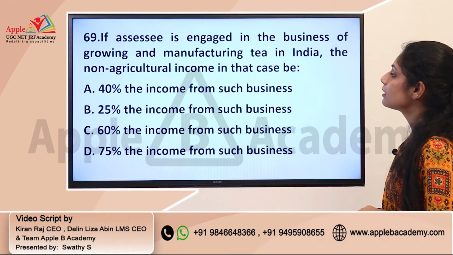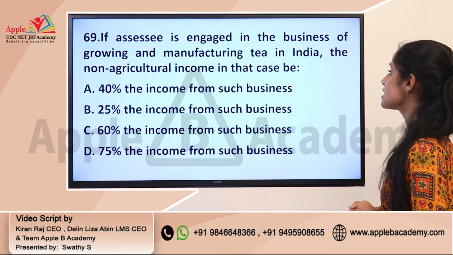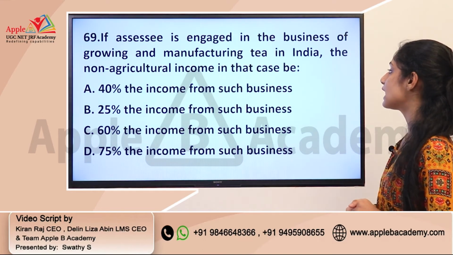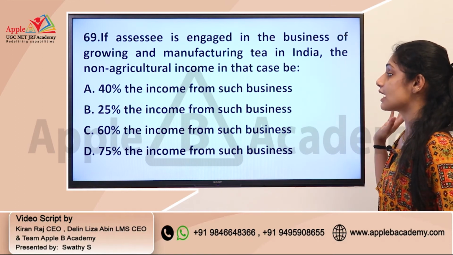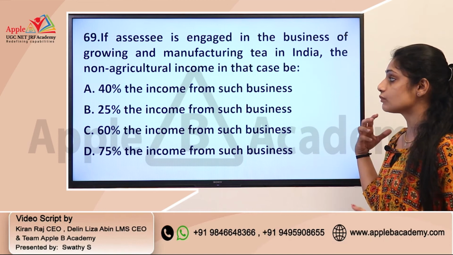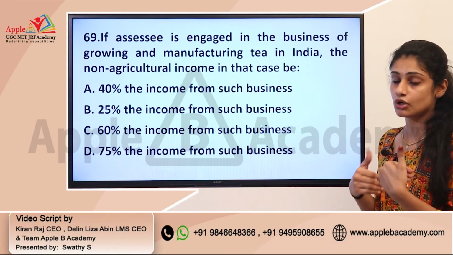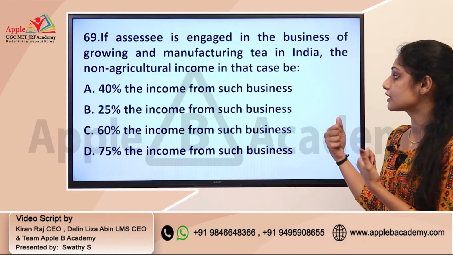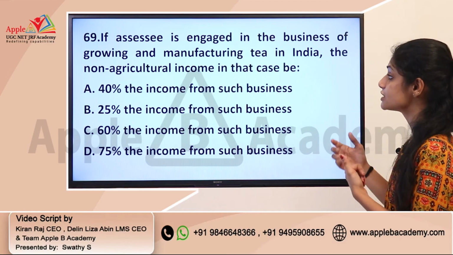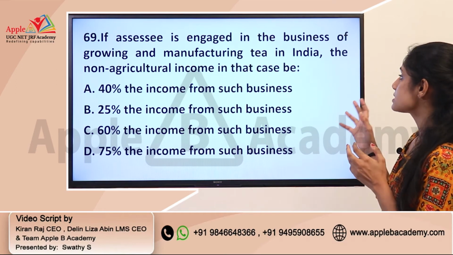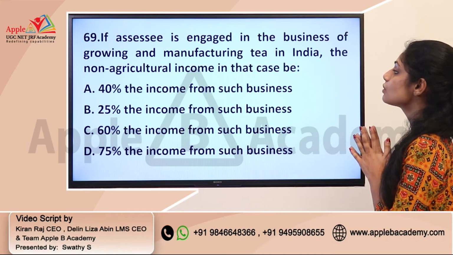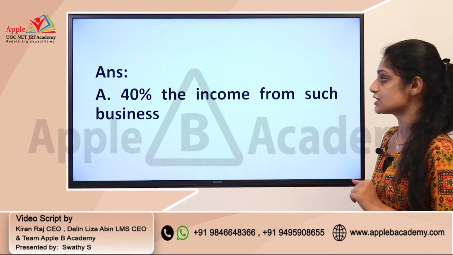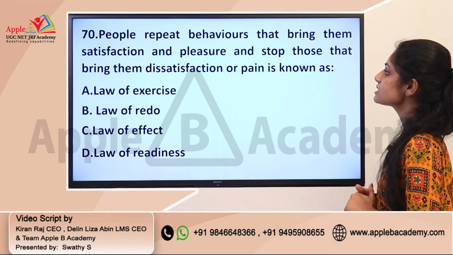Question number 69. If an assessee is engaged in the business of growing and manufacturing tea in India, the non-agricultural income in that case will be. This is also from income tax, and this area is very direct, as you know that we make a partition between agricultural income and non-agricultural income. You should identify what percentage of income is considered as non-agricultural income, and when it is connected with tea manufacturing, the correct answer is very direct, that is option A, 40% of the income from such business.